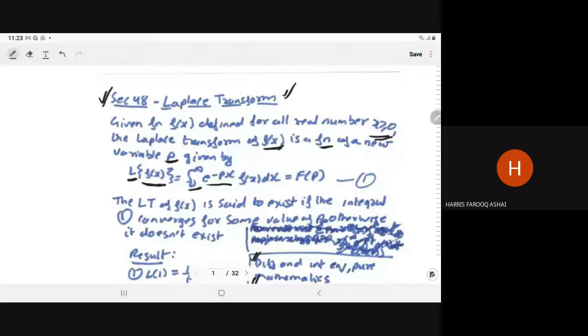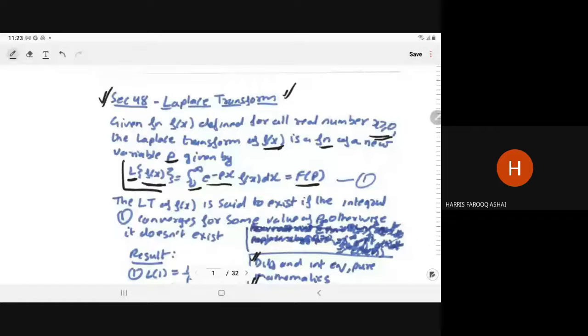Here we take the exponential e to the power minus px, into f(x), into dx, and that we write as F(p). That function we represent by capital F with the variable p. So this is the definition.